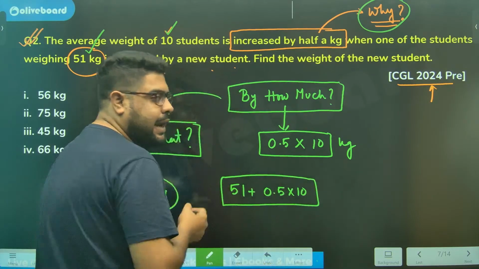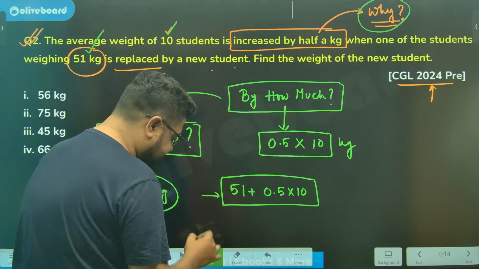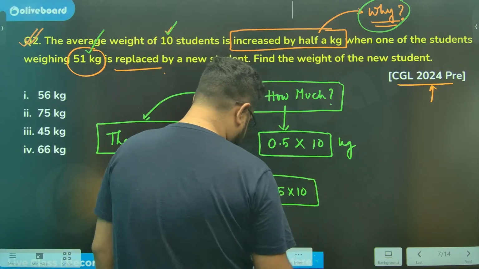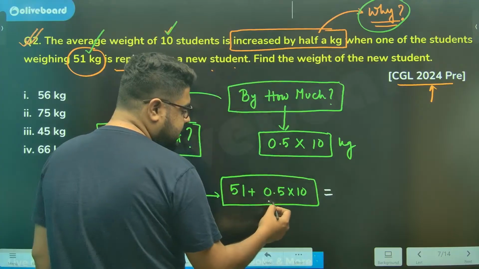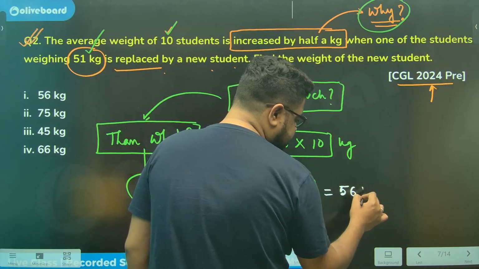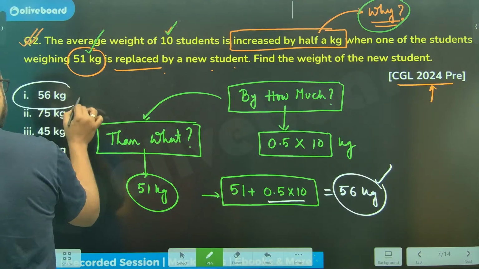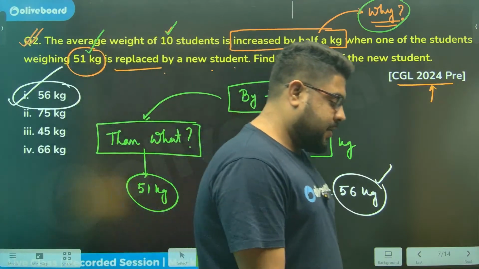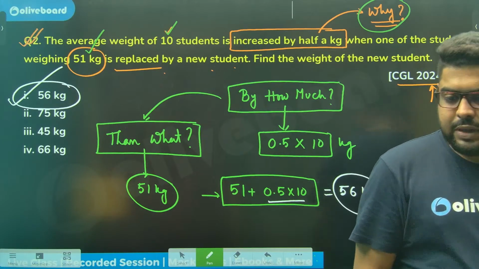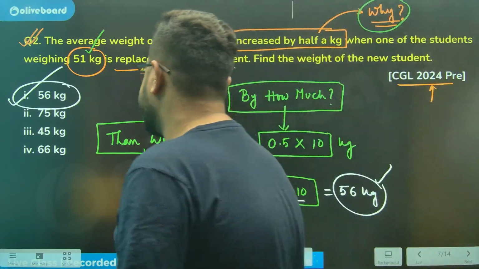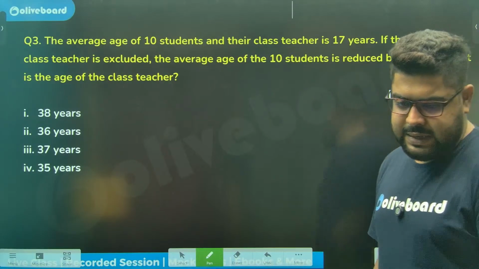Actually, it's a single liner. You don't need to do all this. This is just for understanding. The actual answer is only one line. If you do this, it is 51 plus 5, so the answer is 56 kgs, which is option number 1. That is most definitely your correct answer. Done, understood. Perfect. Not a difficult question anymore.